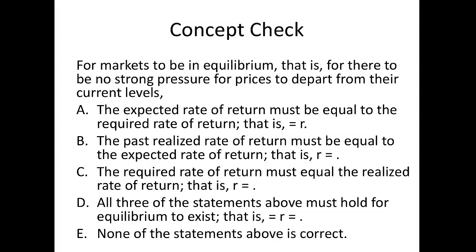Let's look at A. The expected rate of return must be equal to the required rate of return. That's true. If markets are in equilibrium, all information has been built into the prices, there's no pressure to move prices, then the expected return must be equal to the required rate of return. So A is true. B, the past realized rate of return must be equal to the expected rate of return. No, past returns are no promise of future returns.